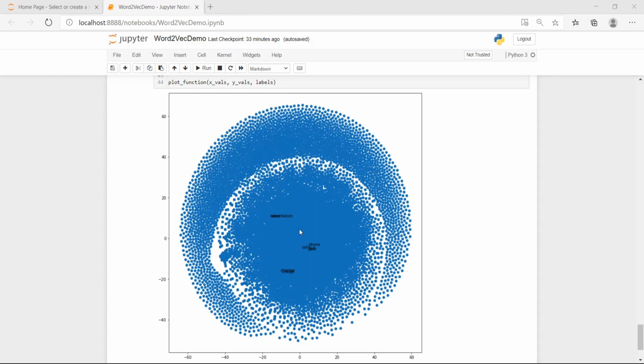Now we can use these word vectors further downstream for different things like text classification, sentiment classification, topic modeling, and so on. So basically, we use these embeddings, or word vectors, as features for further downstream tasks.